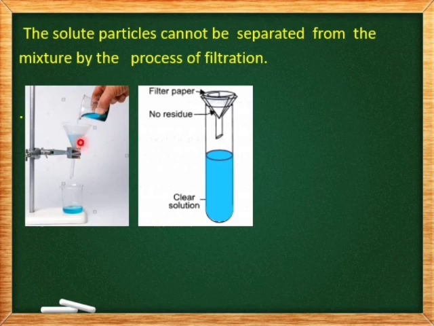We will observe that the entire copper sulfate solution passes through the funnel, through the filter paper, and then it gets collected here as a filtrate. So, we can observe a clear solution and there will not be any residue left in the filter paper. The particles in the solution are so small that they pass through the filter paper and we do not get any residue in the filter paper.